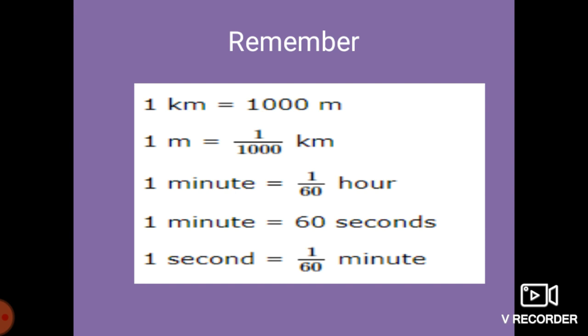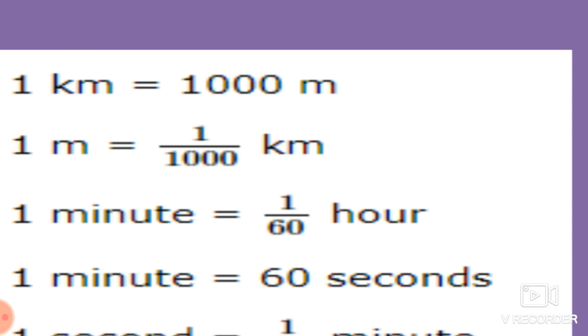If you want to convert 1 kilometer into meter, what will you do? You can multiply it by 1000, so you will get the answer in meter. So 1 kilometer is equal to 1000 meter. 1 meter is equal to 1 upon 1000 kilometer.